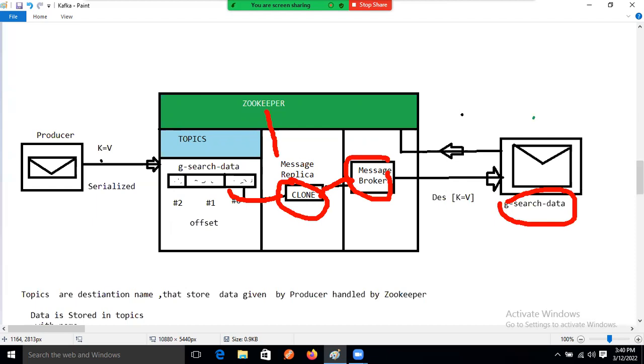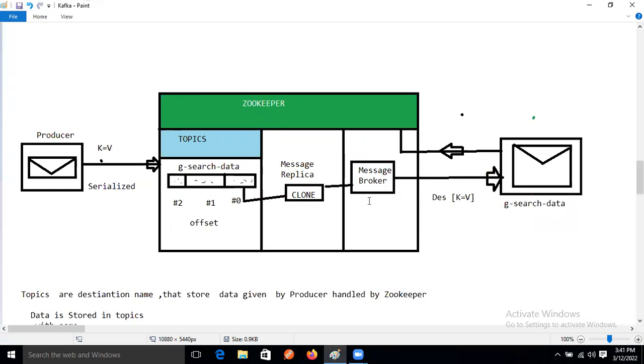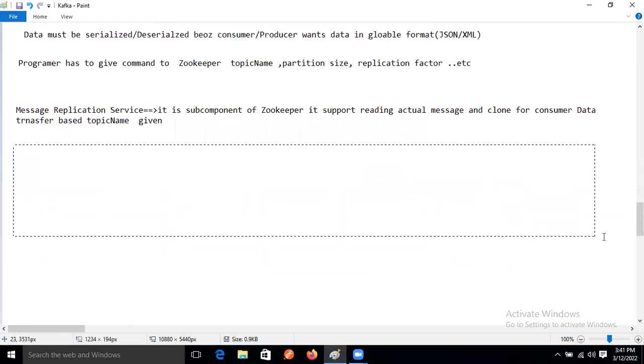Then the message broker is transferring the data to whom? Consumer, right?